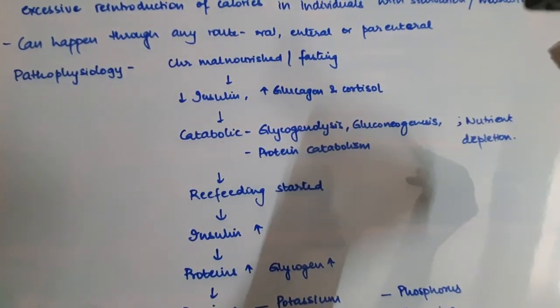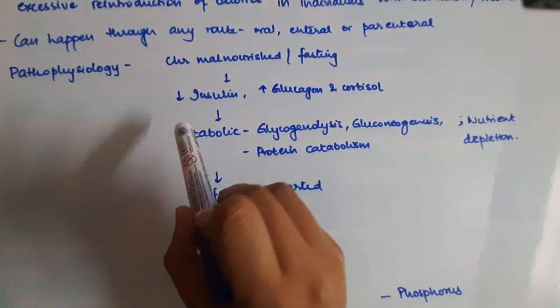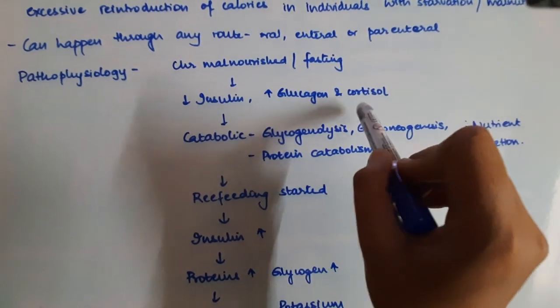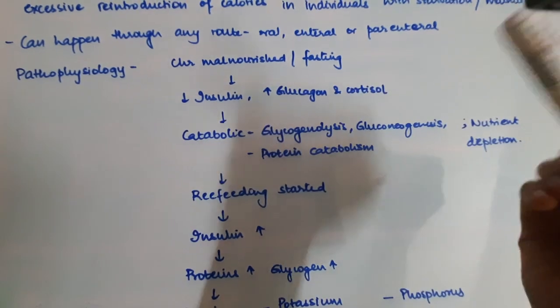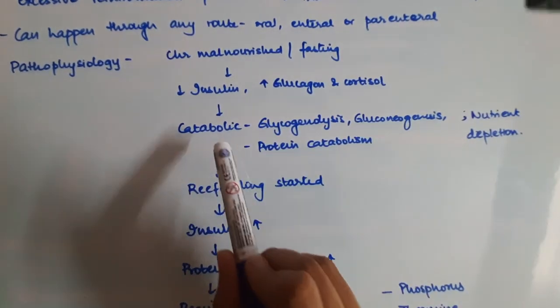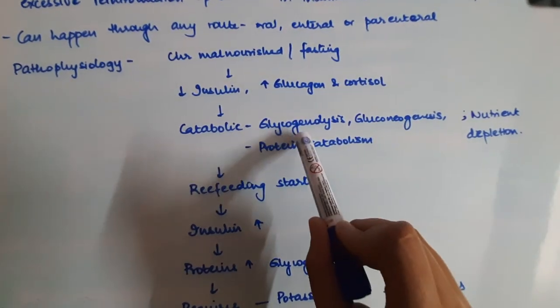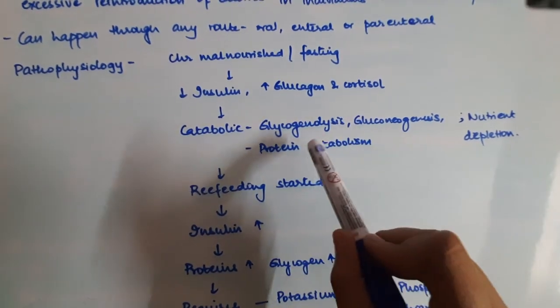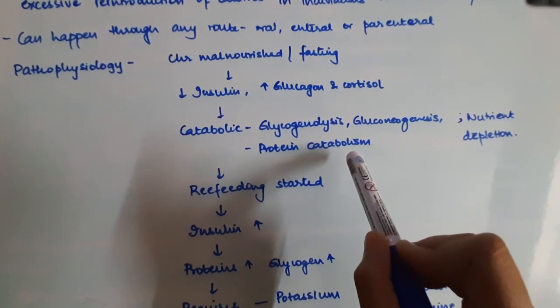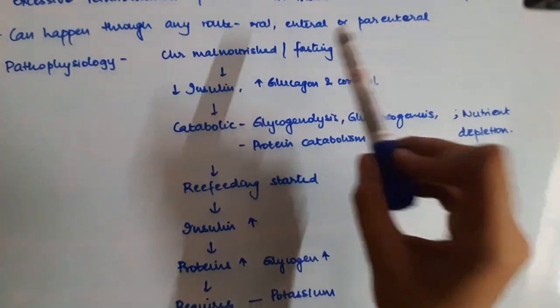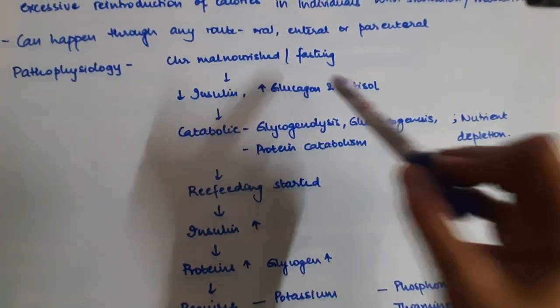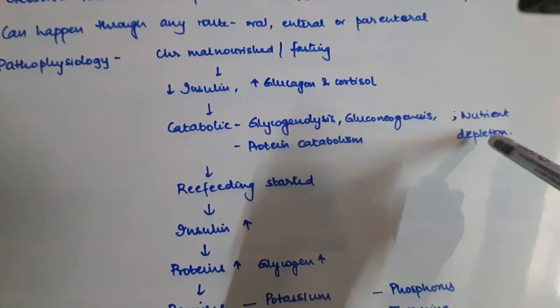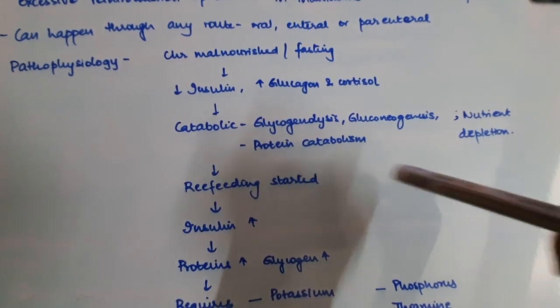They will try to increase blood glucose. So the processes going on in such a person are catabolic processes like glycogenolysis, gluconeogenesis, and protein catabolism. Apart from that, obviously in a fasting or malnourished person, all your micronutrients will also be depleted.